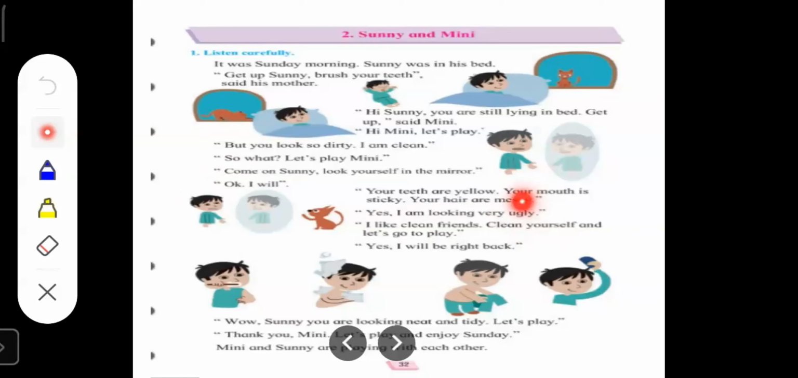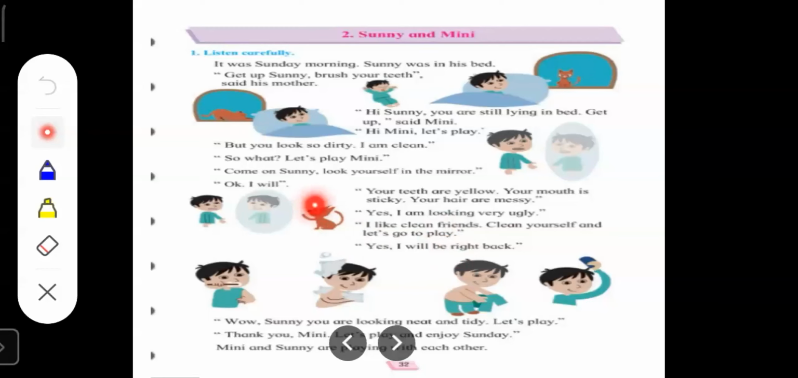Ugly means not looking good. So Sunny also looks himself in the mirror and he tells, yes, I am not looking good. I am looking very ugly. Then Minnie is telling, I like clean friends. Clean yourself and let's go to play. Yes, I will be right back.